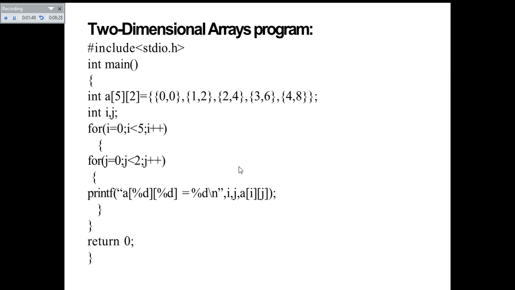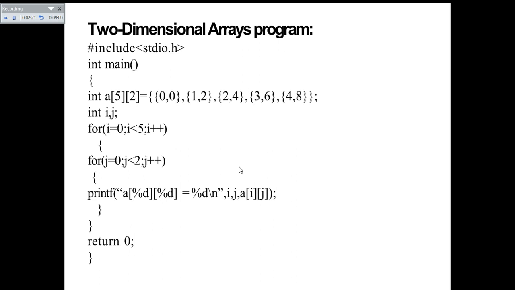And for j equal to 0, j less than 2, j plus plus, that means in each row it will access two values corresponding to 0 and 1. It should start from 0 and should not exceed 2. So the second loop inside the first for loop will iterate starting from 0 and access up to 1 only. If it reaches 2, it will come out of this for loop.